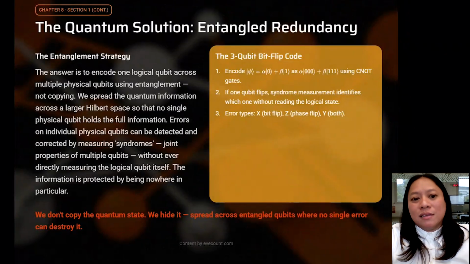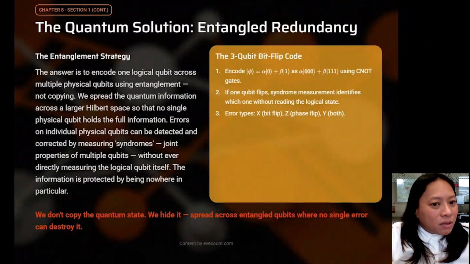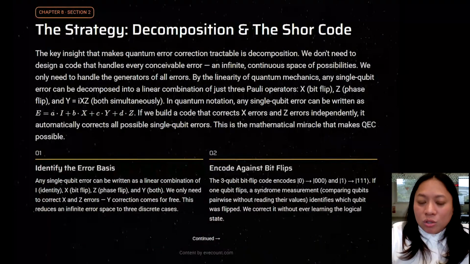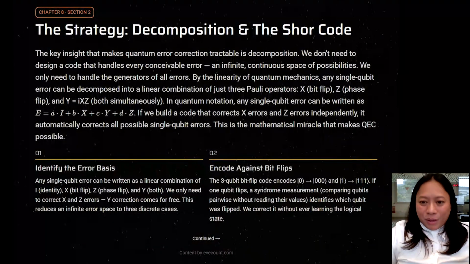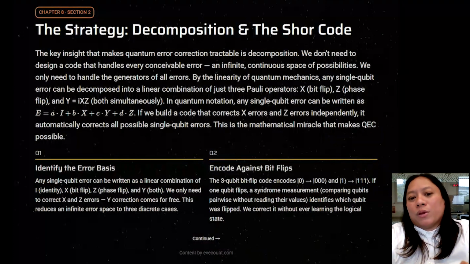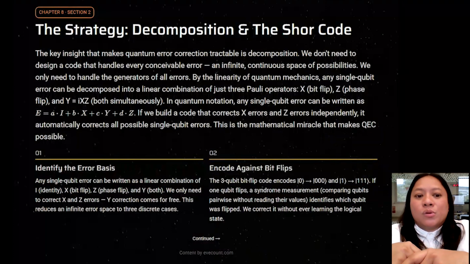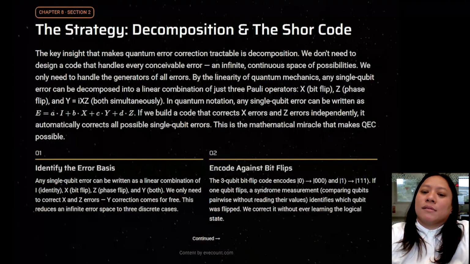So we don't need to fix every possible error. We're just taking a look at decomposition. We actually only need to fix the fundamental errors. Any single qubit error can be decomposed into three Pauli errors: bit flips, phase flips, or both. So if we can design a code that corrects those, we can actually correct anything.